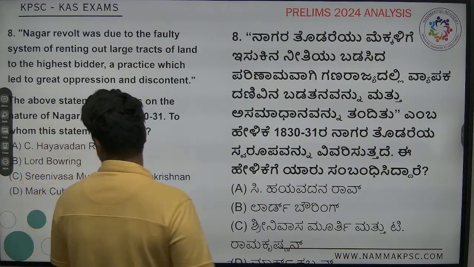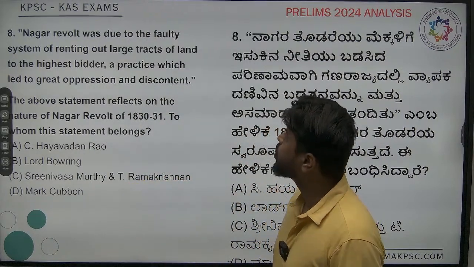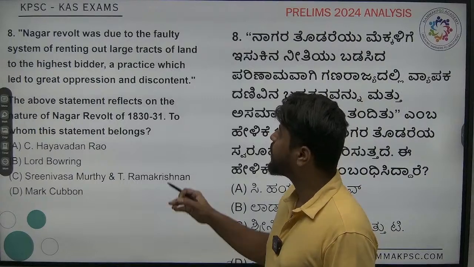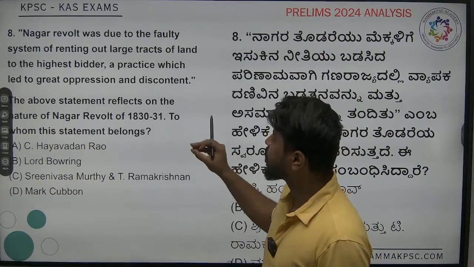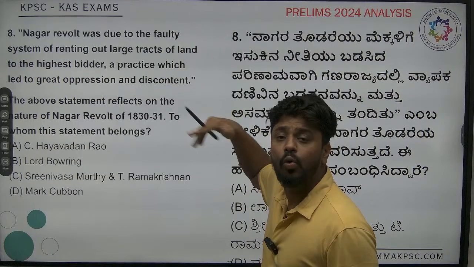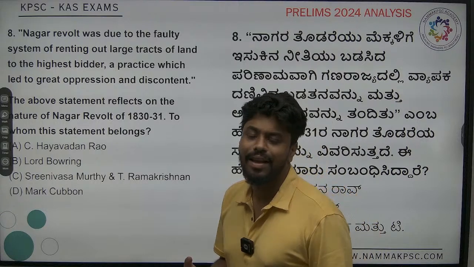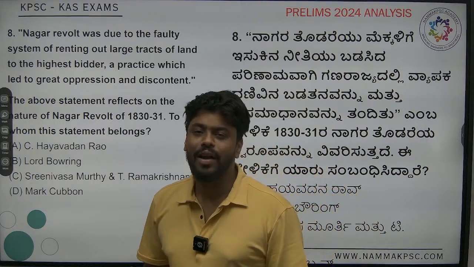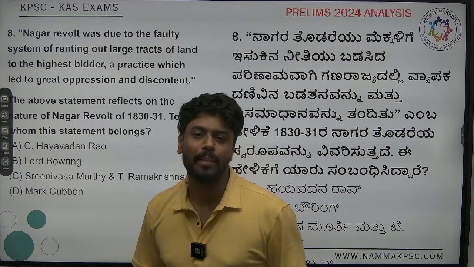Next, Nagar revolt. The Nagar revolt was due to the system of faulty renting of large tracts. So this particular line, who is telling it? Now this is a very big bouncer, right? Because we would have all read about the Nagar revolt, who conducted it, what were the consequences and everything.